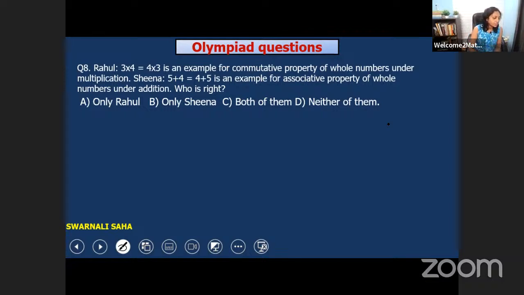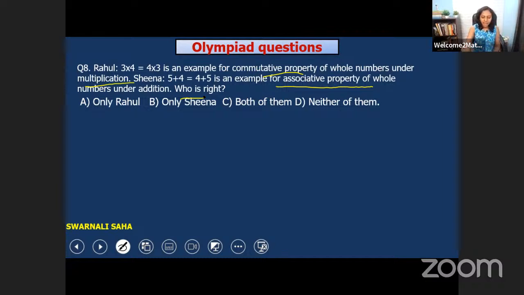Here Rahul is saying 3 into 4 is equal to 4 into 3 is an example of the commutative property of whole numbers under multiplication. And Sheena is saying 5 plus 4 is equal to 4 plus 5 is an example of the associative property of whole numbers under addition. Who is right? Only Rahul, only Sheena, both of them, or neither of them.